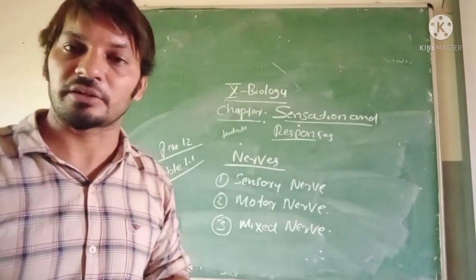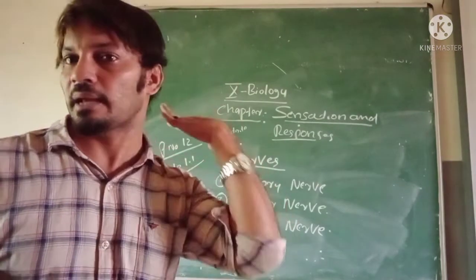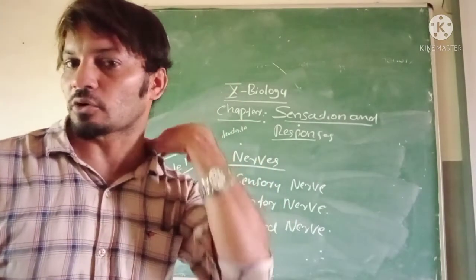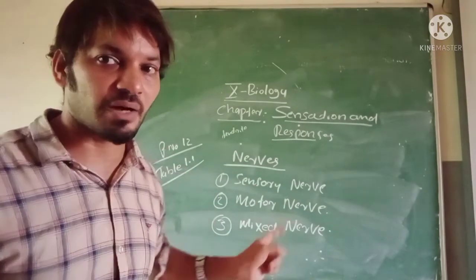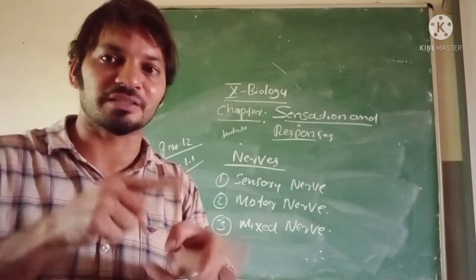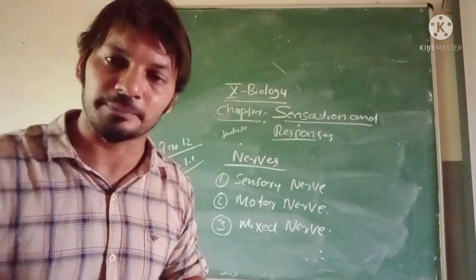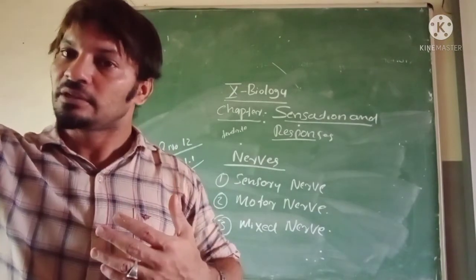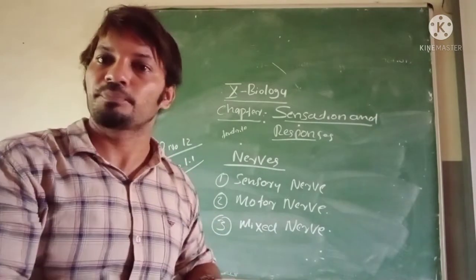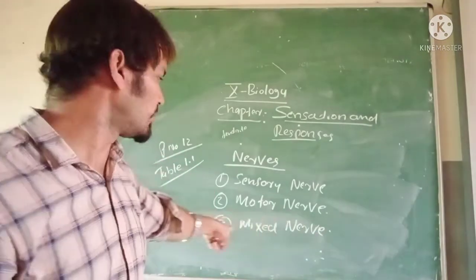But what does the motor neuron do? It carries impulses from the brain and spinal cord to the other parts of the body. Mixed: both work by one neuron, two in one. Meaning it carries impulses to the brain and spinal cord and takes them out from the brain and spinal cord.